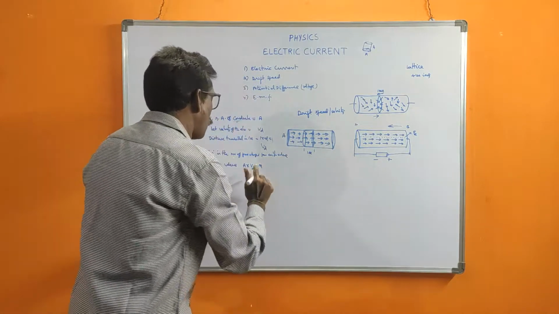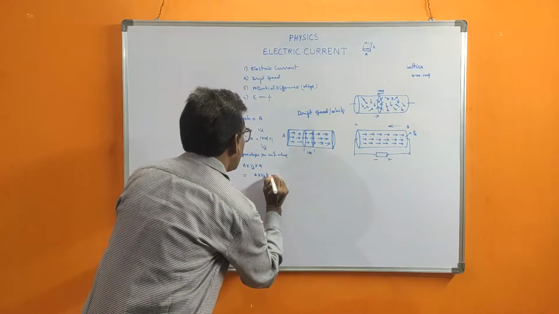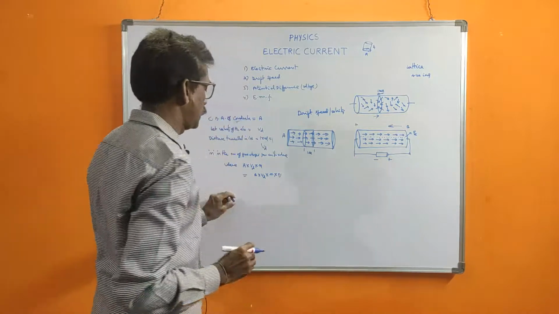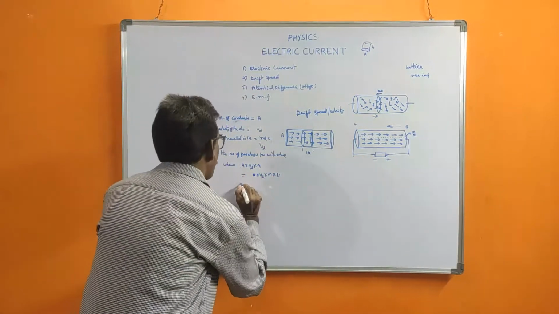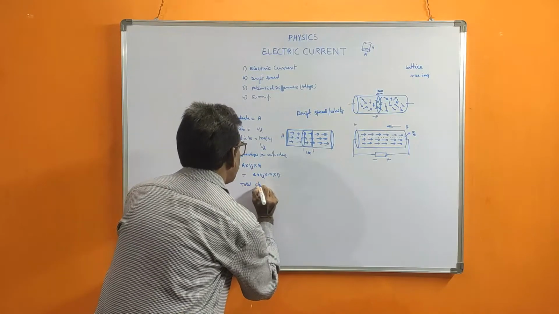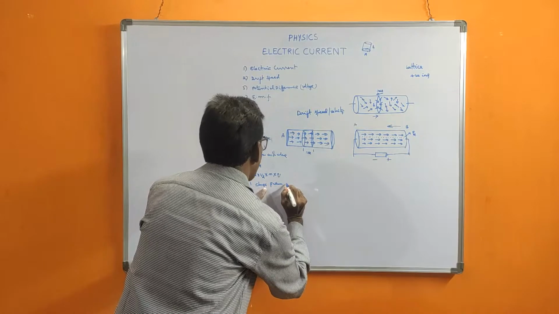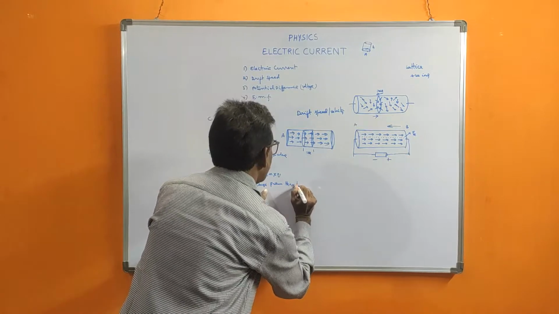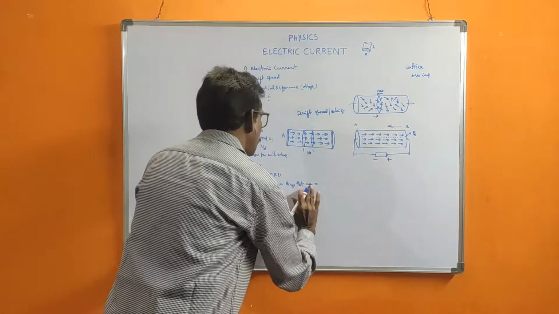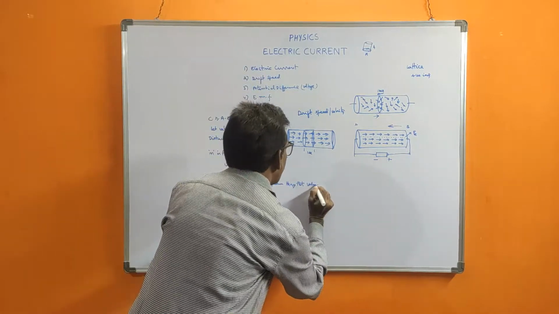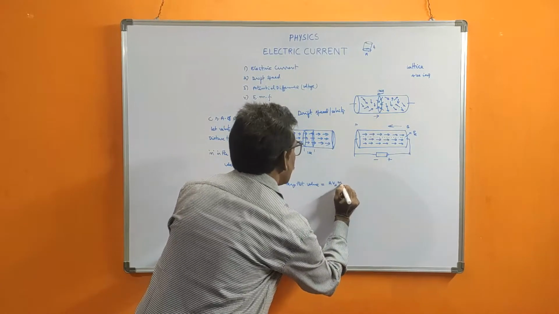N number of electrons, each having a charge of Q. Each electron is having charge of Q. Therefore, the total charge passing through that volume, not area, is equal to the volume, which is A VD, into N Q.